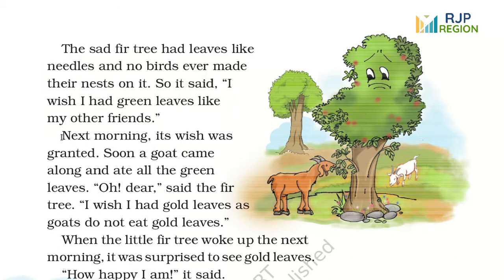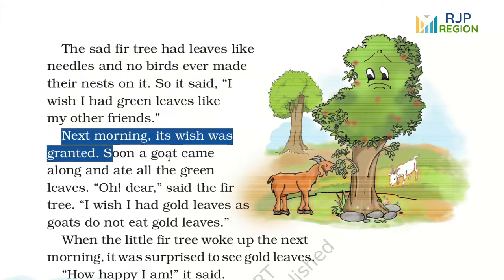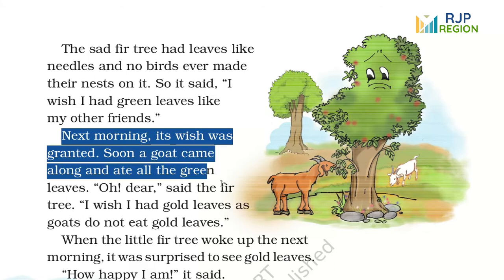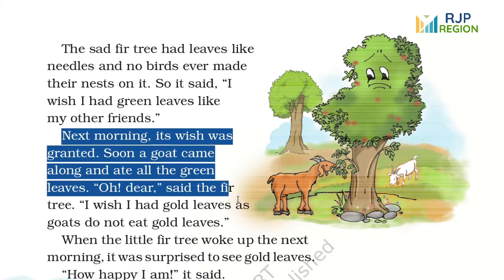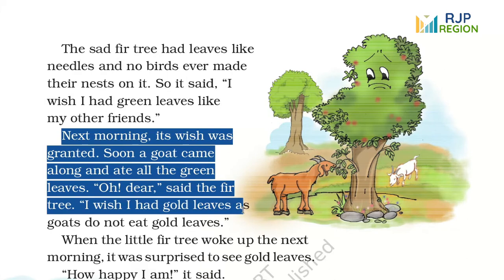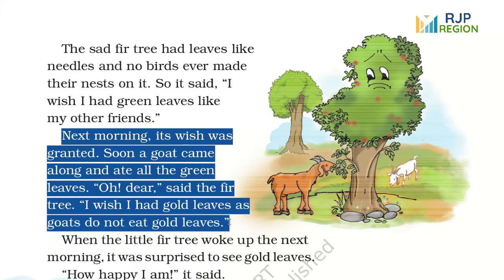Next morning, its wish was granted. Soon a goat came along and ate all the green leaves. Oh dear, said the fir tree. I wish I had gold leaves as goats do not eat gold leaves. Children, the wish of the fir tree was granted by the magic tricks. Its leaves became like other trees, but it created a major problem.